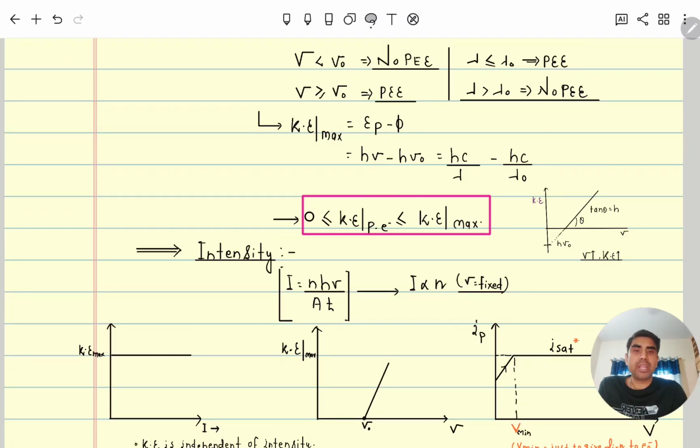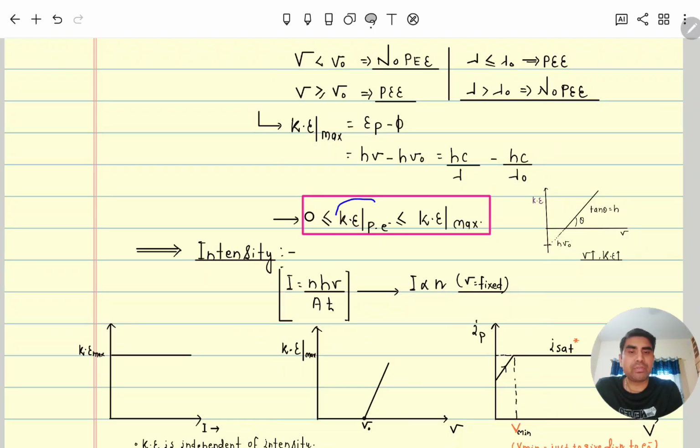So we discussed that for any photon, its frequency is fixed. So if frequency is fixed, the remaining energy is called kinetic energy, and that kinetic energy will be maximum. Why? Because for a metal, the work function is also fixed, and the energy of the photon is also fixed, since its frequency is fixed. So the maximum kinetic energy is the energy of the photon, h nu minus h nu naught, or hc by lambda minus hc by lambda naught.